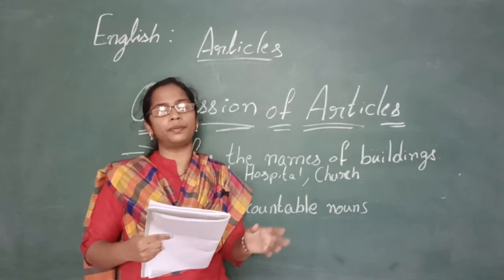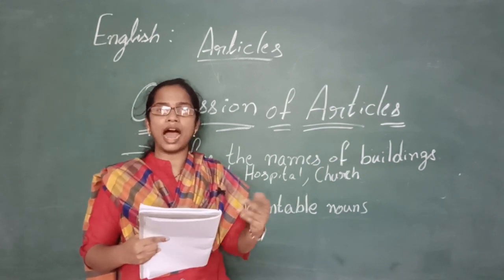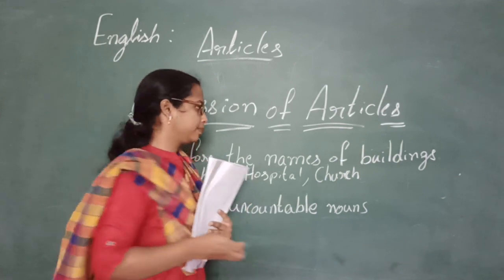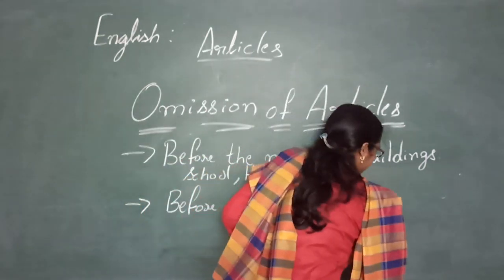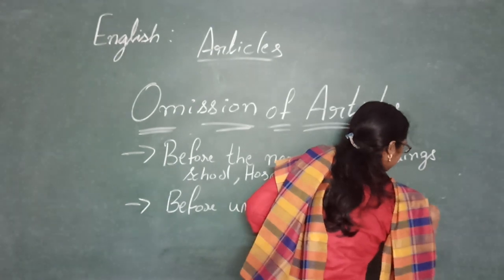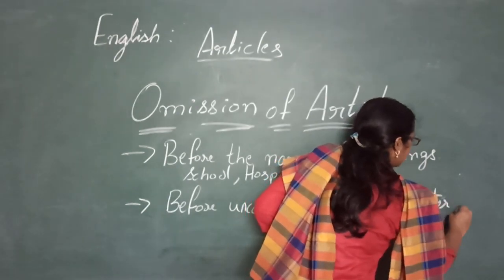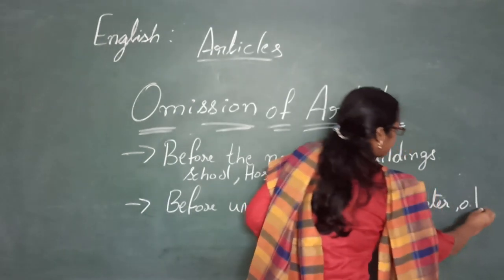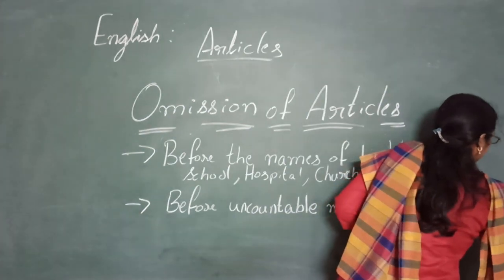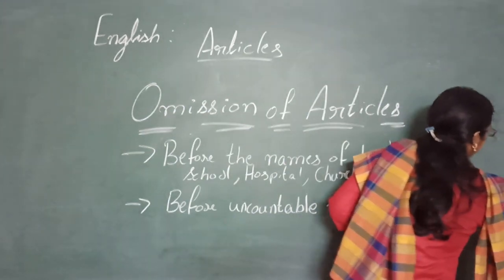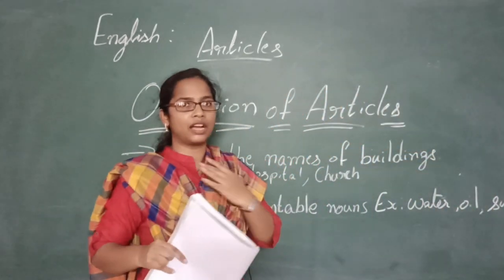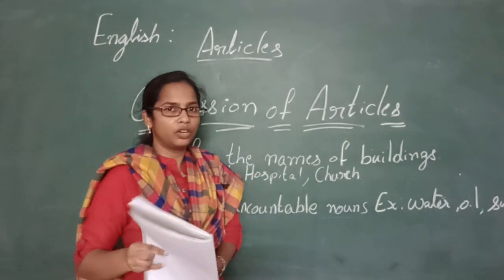Uncountable nouns do not take an article before them. Water, oil, sugar, etc. These are some of the uncountable nouns we know.